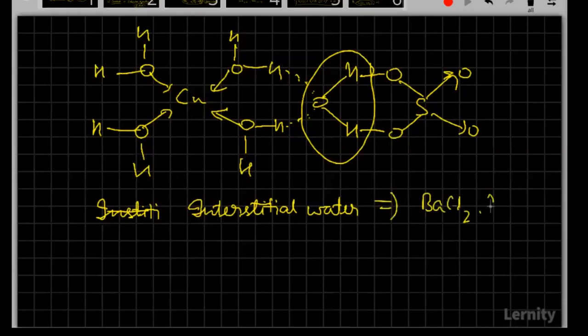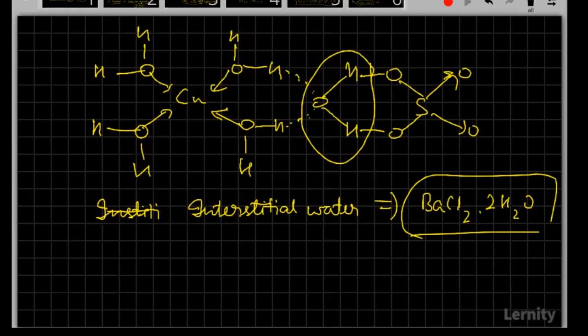It will be barium fluoride 2H2O. See, interstitial water means water is going and occupying the interstitial position. So the hydrates will have 3 types: coordinated hydrates, interstitial hydrates, and hydrogen bonded water. So these are the forms in which the hydrates exist.